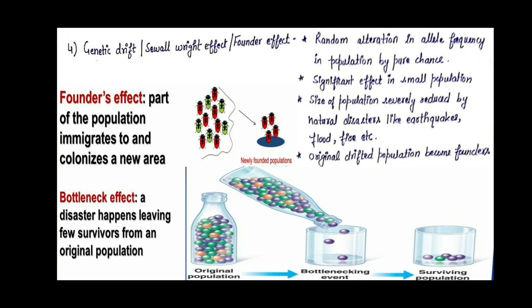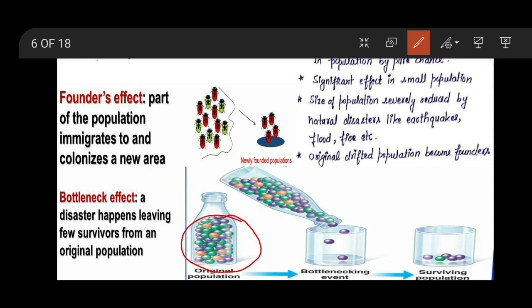We can understand this with the help of a bottle. Suppose this is our bottle and these are individuals, not boards. When you invert it, you will see that only a few will come out. These rounded ones are individuals, and it is not predetermined which color individual will come out. It is their luck, their destiny. Here you can see only these purple ones will come out and survive, and all the remaining ones inside this bottle are going to die. That is why it is called the bottleneck effect.